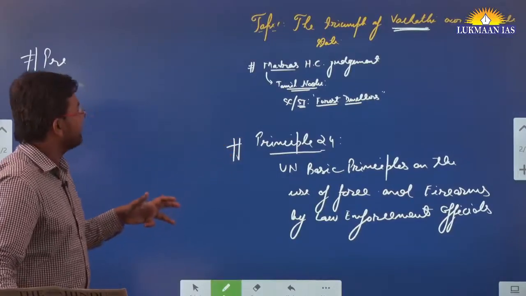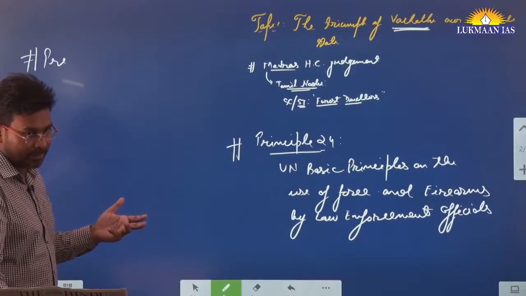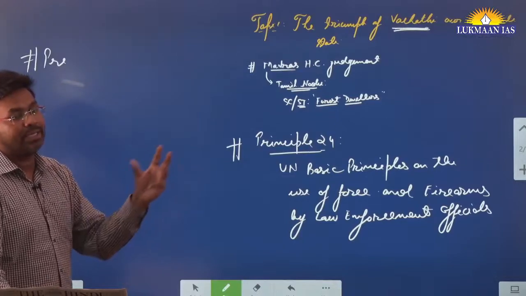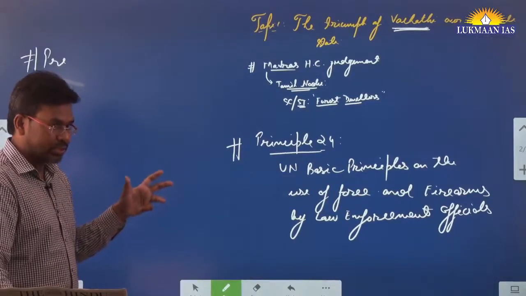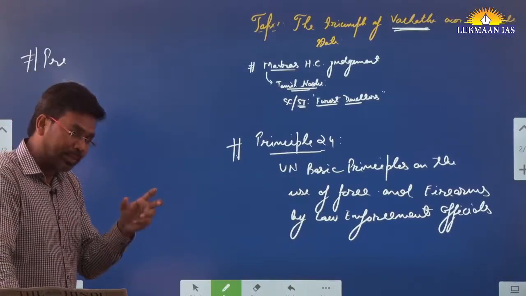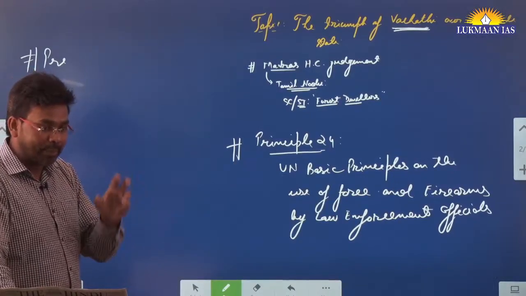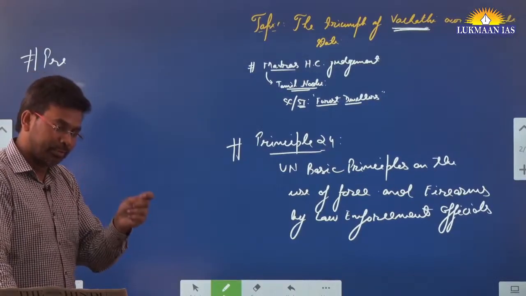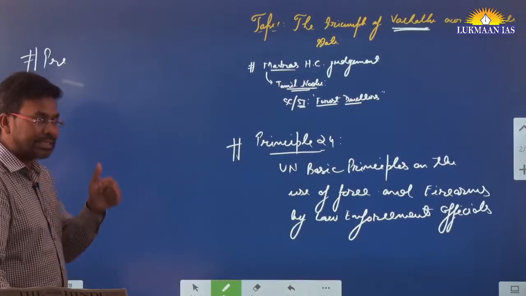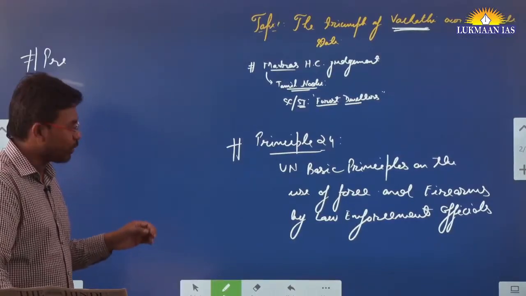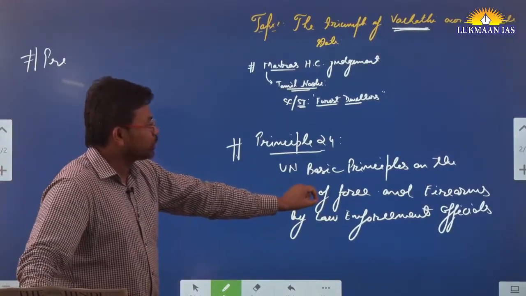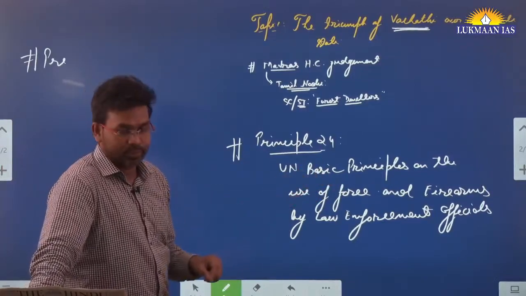So for that there is no legal provision. Although individual liabilities can be fixed, and the courts are free to interpret the matter and apply the laws from different provisions, there should be a single unified law that talks about the use of force and firearms by law enforcement officials.